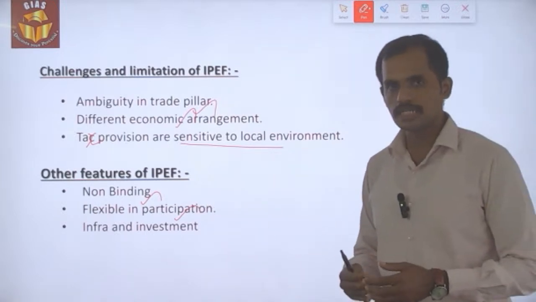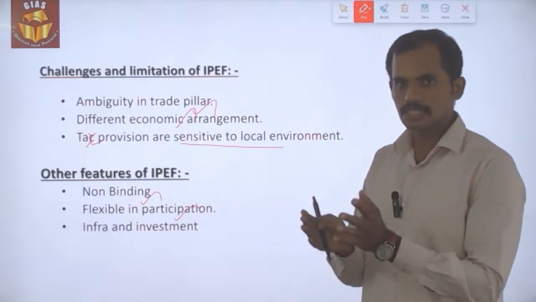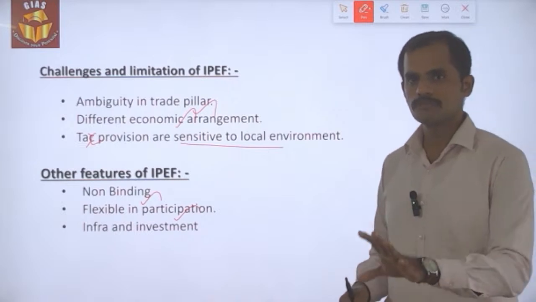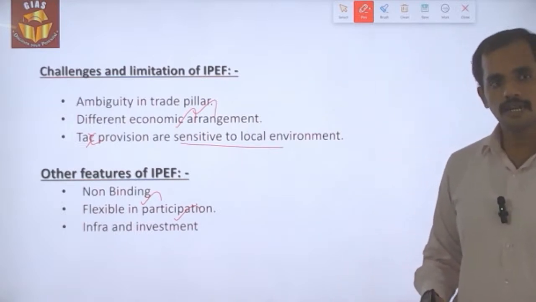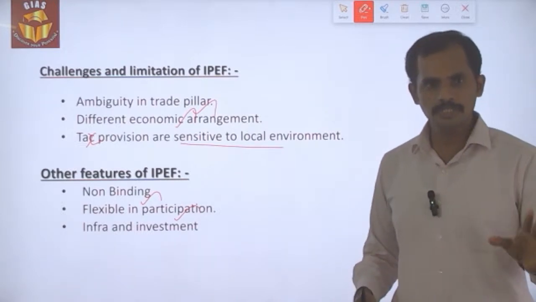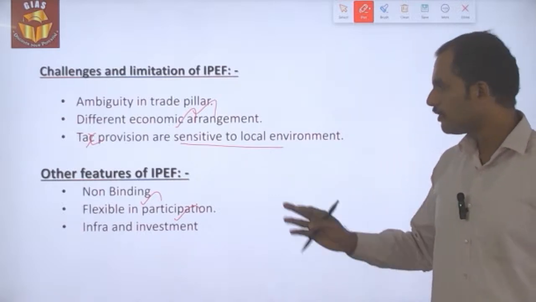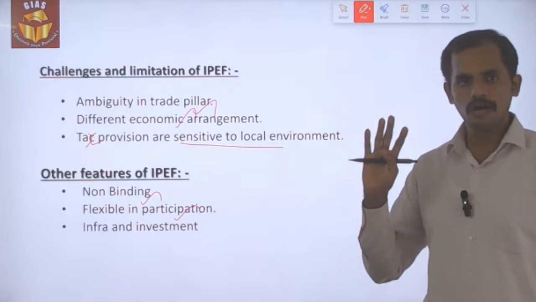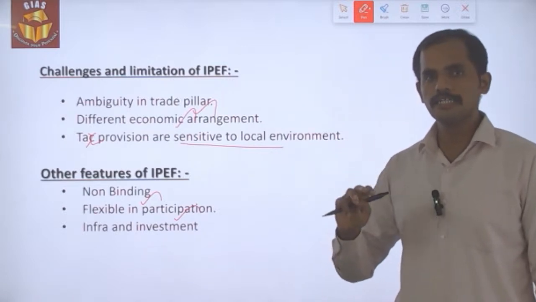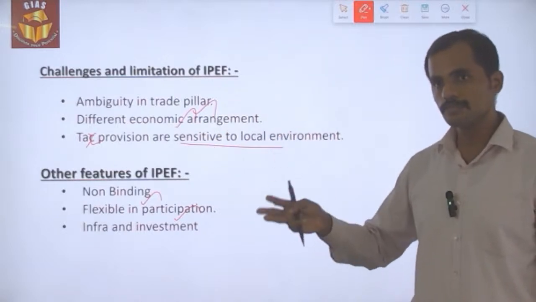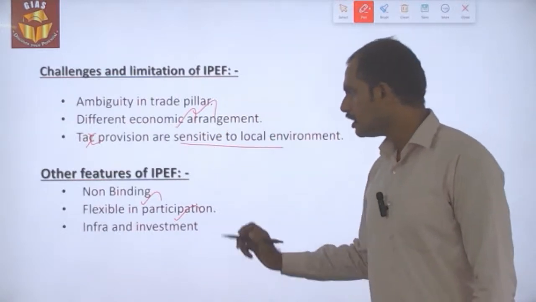If a country is not satisfied with a particular section of terms and conditions, it can back away from those, but it could concentrate on other terms and conditions where that particular country's interest has been satisfied. For example, out of the 4 pillars, India has backed away from the trade pillar because it is not satisfying our interest, but India is participating in the other 3 pillars.